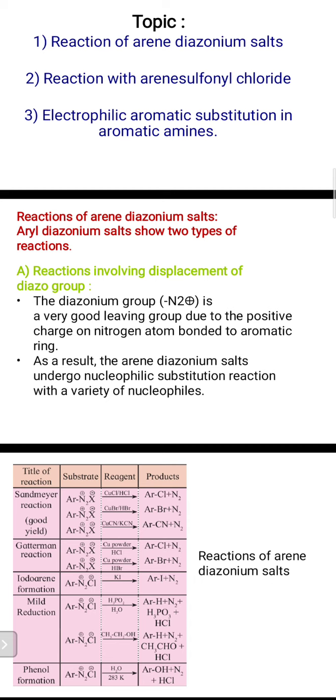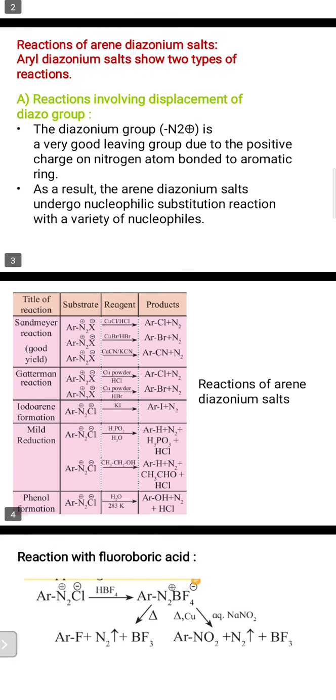Nucleophile means rich in electrons. Similarly, nitrogen is also rich in electrons, but the positive charge requires some electrons. We'll see that this nature indicates nucleophilic substitution reactions with these nucleophiles. Now here is one chart I want to give. That chart contains the types of reactions, substrate, then reagent and products.